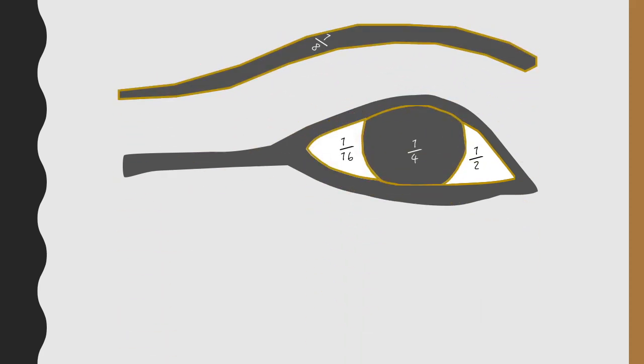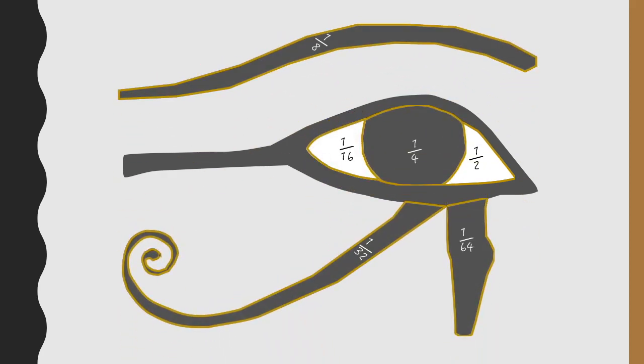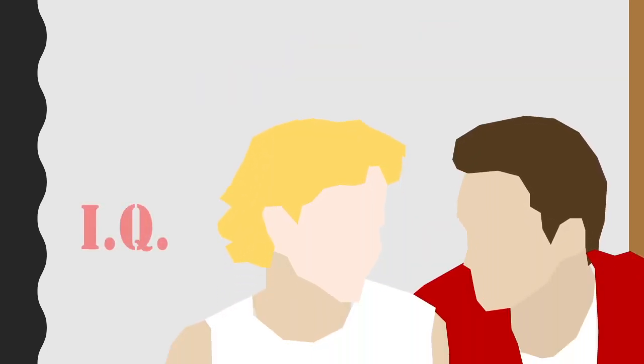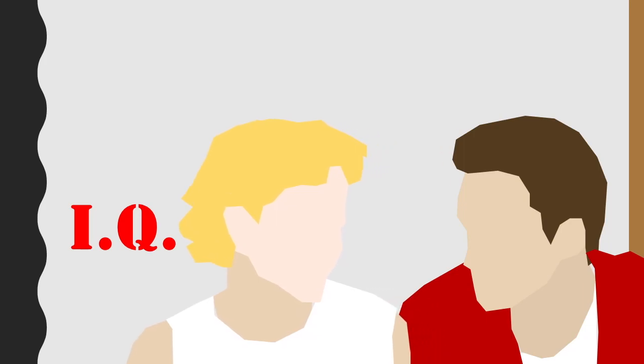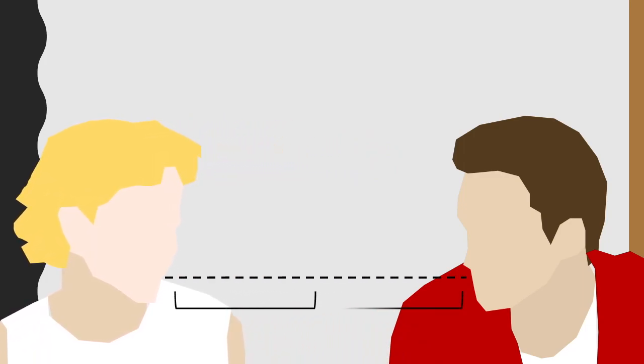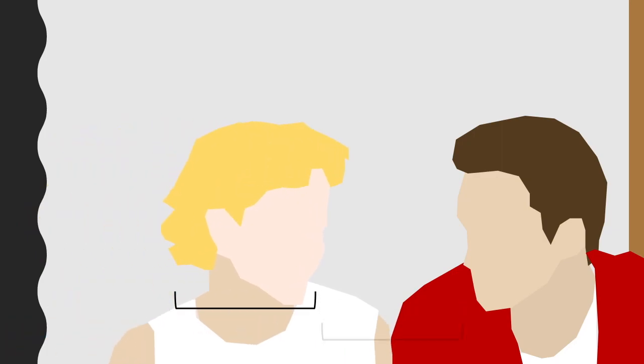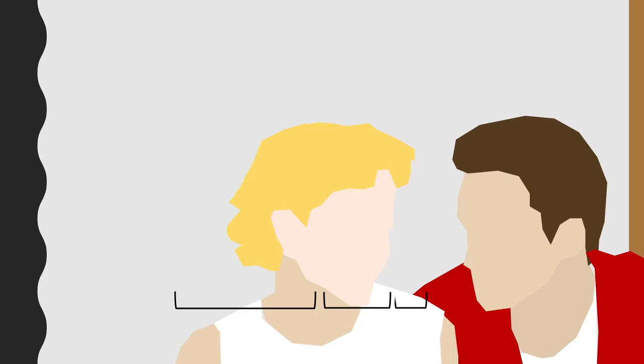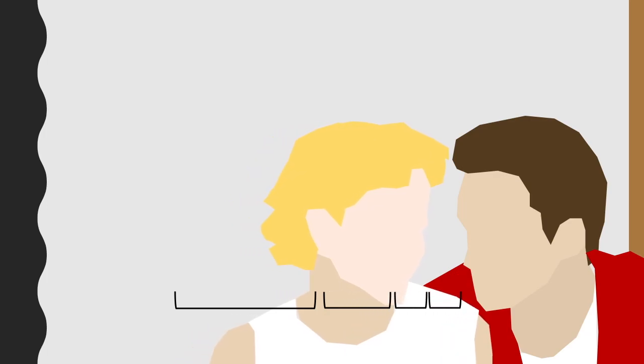The Eye of Horus was said to be fractured into multiple parts worth a half, a quarter, an eighth, a 16th, and so on. And Zeno's arrow paradox based on this sequence was even the basis of a romantic scene in the movie IQ, a Hollywood film with Tim Robbins and Meg Ryan, where Meg Ryan says that they can never kiss because to get to Tim, she would have to cover half the distance between them, and then half of that distance, and then half of that distance, and then half of that distance, and it'll take an impossibly long time before she can reach him.